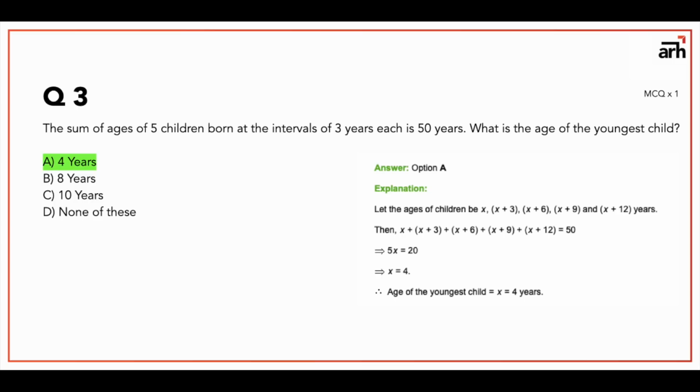Then you are given that the sum of their ages is 50, so x plus 3 plus x plus 6 plus x plus 9 plus x plus 12 is equal to 50. If you solve this, you get 5x is equal to 20, x is equal to 4. So the age of the youngest child is 4 years. You can also work with the options both ways. The answer is 4 years.